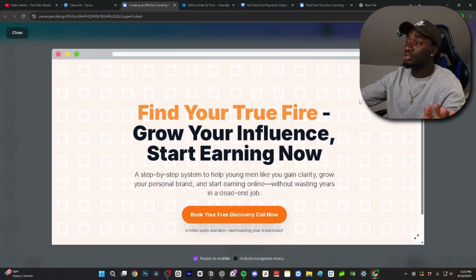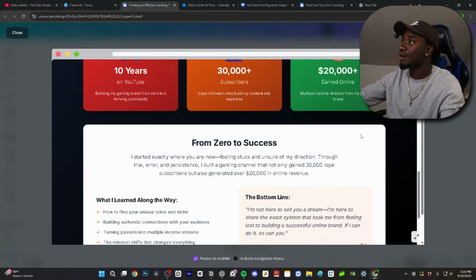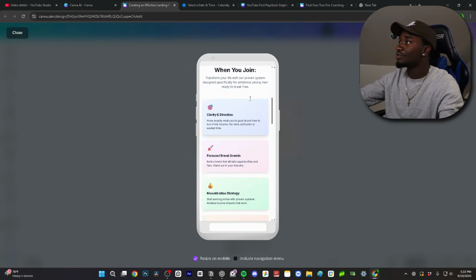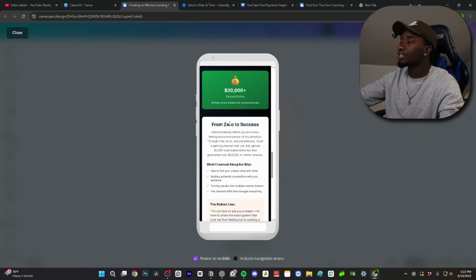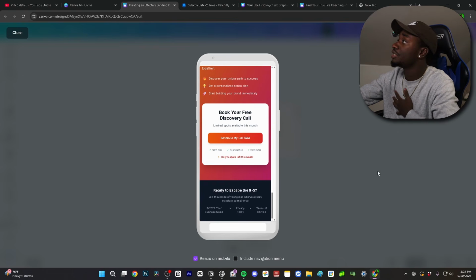If you don't do the YouTube video link, it looks kind of like how you would want it to look, right? It's a lot smaller, a lot smoother. And then on a mobile device, they resize it for you. So this is how it looks. Boom, find your true fire, all these buttons. It looks a lot more accessible, right? A lot more mobile friendly. So that's what I would personally do.